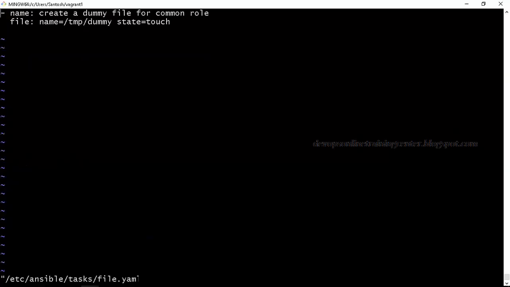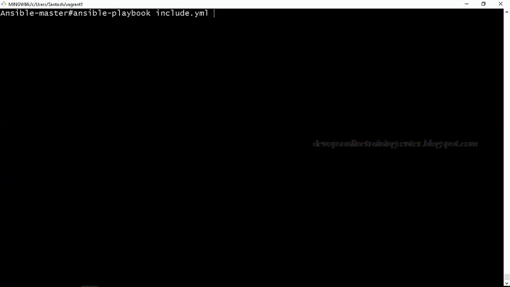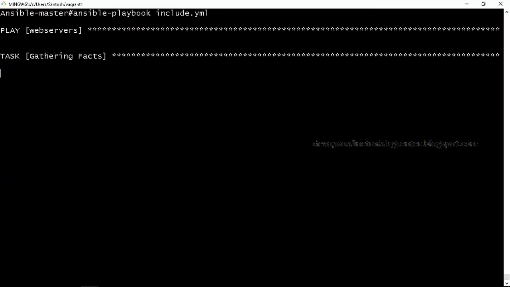We were just trying to manage the agent, creating some directories and files on the agent, and we are using something called the include keyword. The include keyword is to call another playbook inside one playbook. So I'll say state equal to directory. This should create a directory called temp dummy1 on the agent when I execute this playbook.